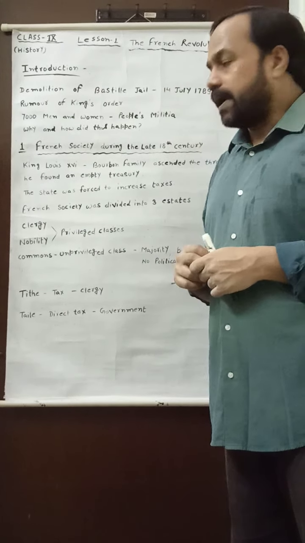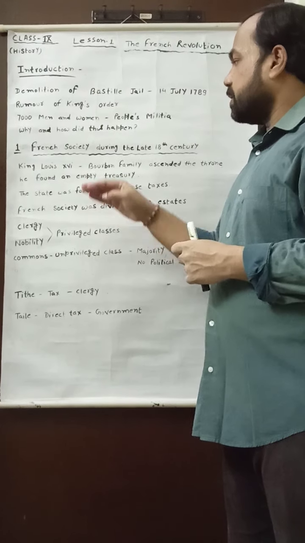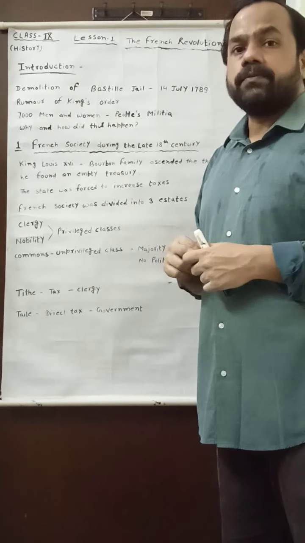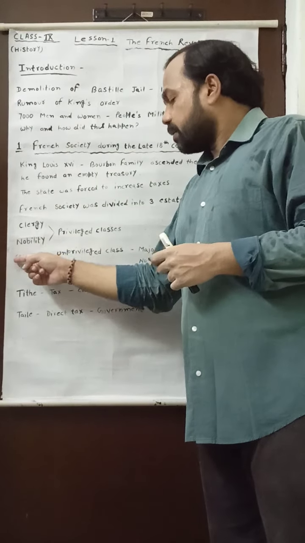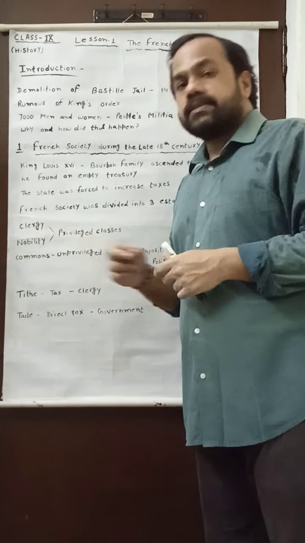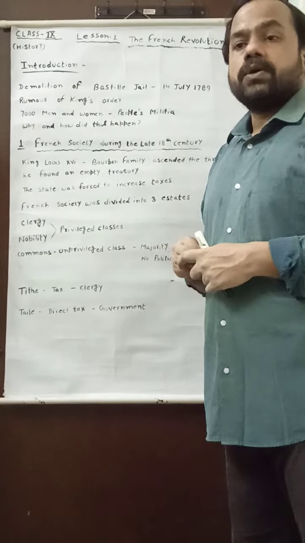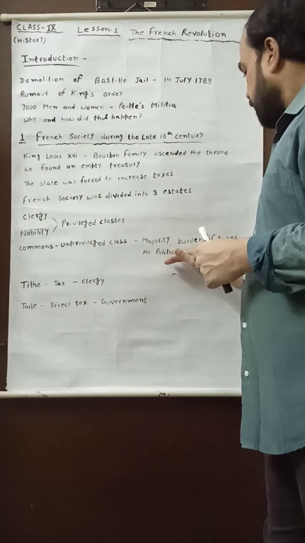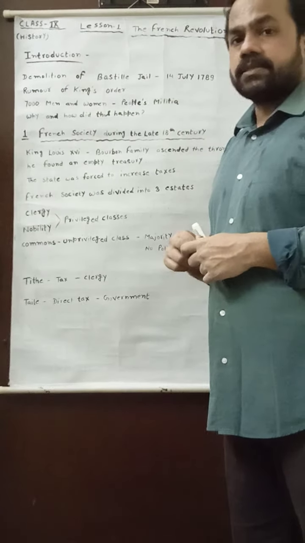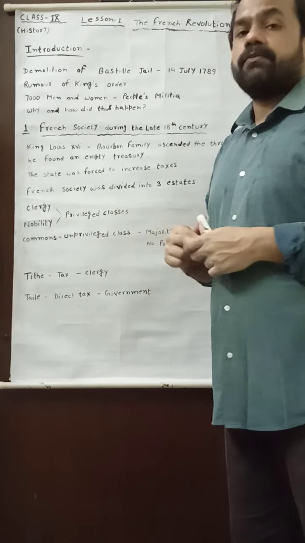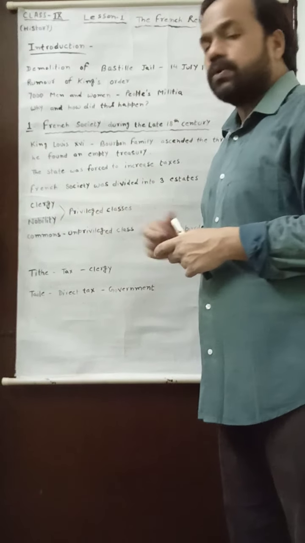And that is why, when we discuss the condition of the French society, we find that the commons were in a weak section. They were unable to get political rights and good social status, and all the burden of paying tax was on their shoulders.